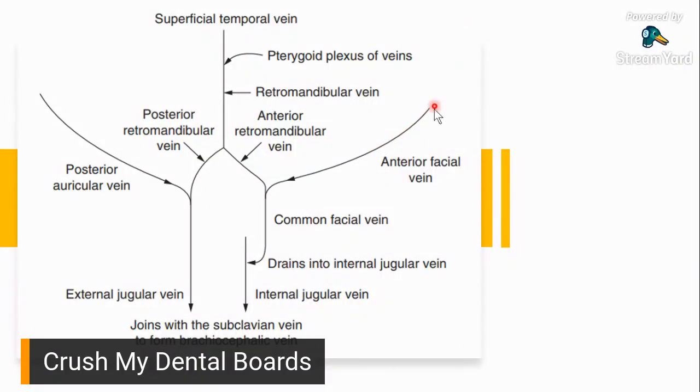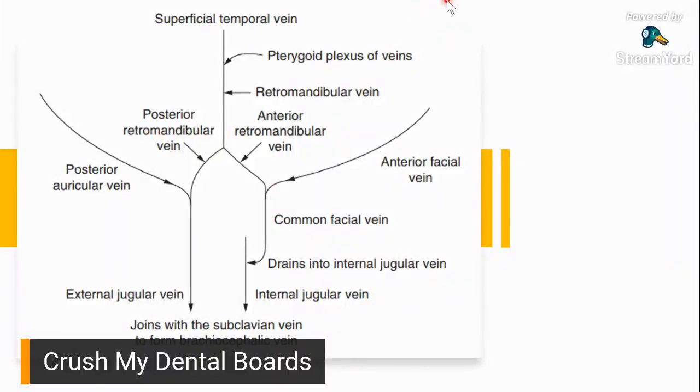konektahan nyo to dito pataas. Kasi for sure, meron pa ditong kadugtong, di ba? Remember, your facial vein, it goes all the way to the top. You have your supraorbital and supratrochlear forming your angular vein, and then it goes down, down, down, down.